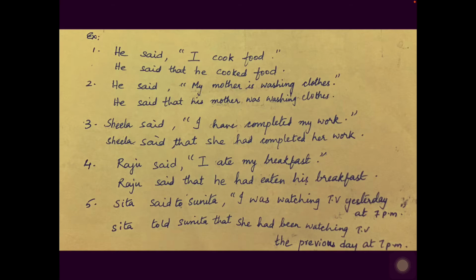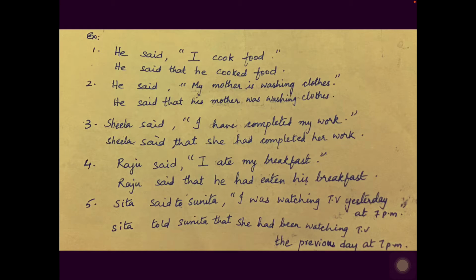Raju said, I ate my breakfast. So here, will you write it as Raju said? Inverted commas you remove and write the conjunction that. Raju said that, and I, who is this I? It is related to Raju. So what is the pronoun you will use? He. Raju said that he ate his breakfast is wrong.